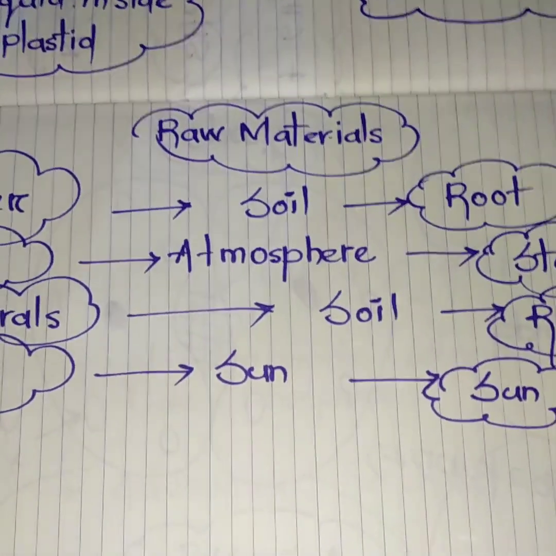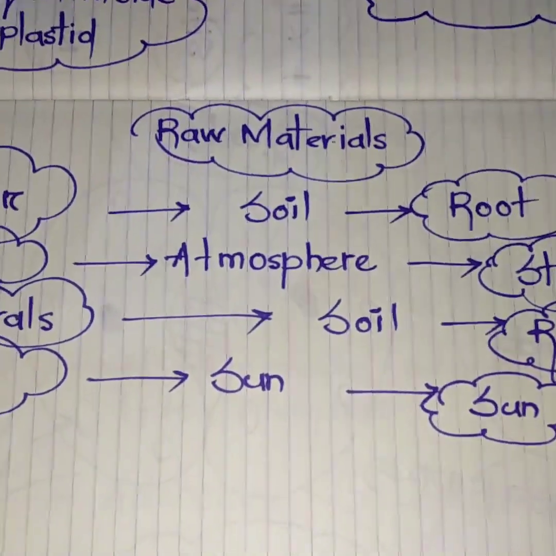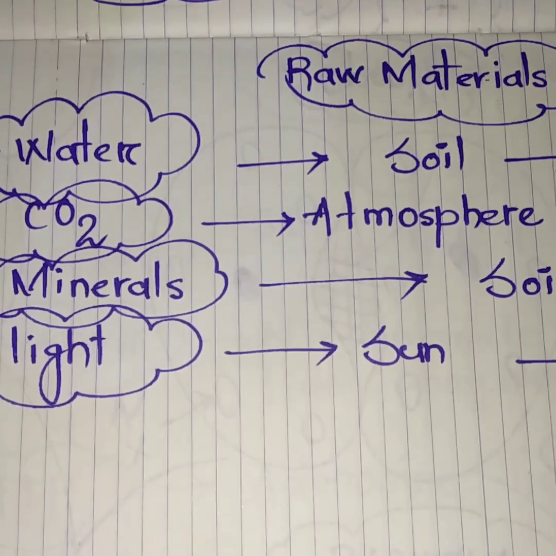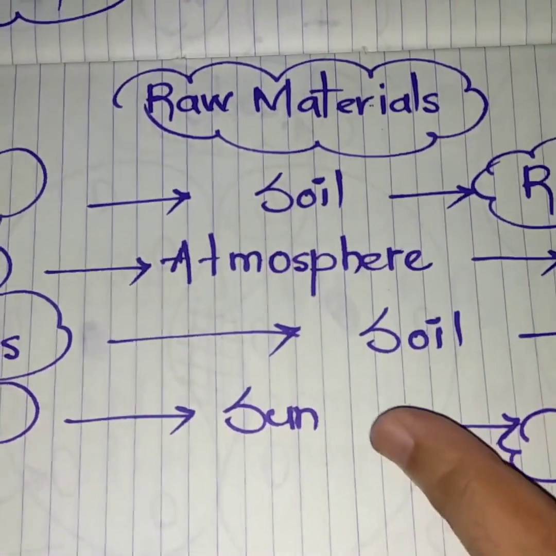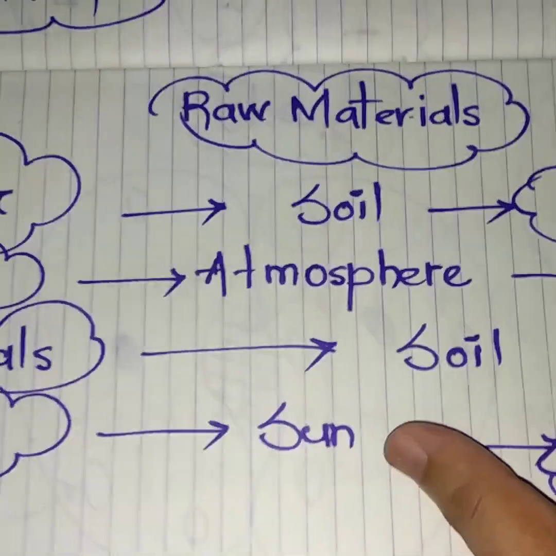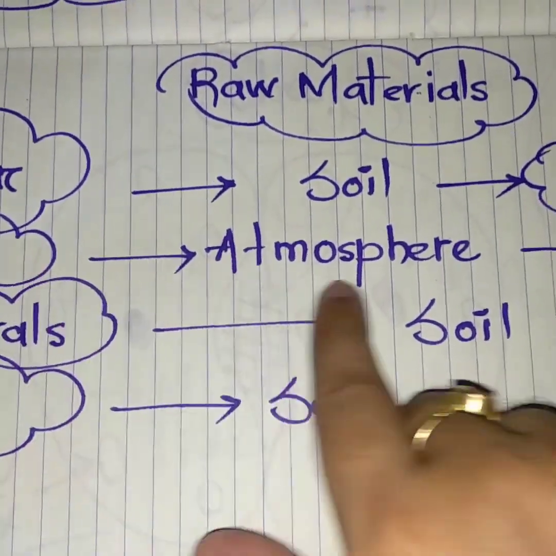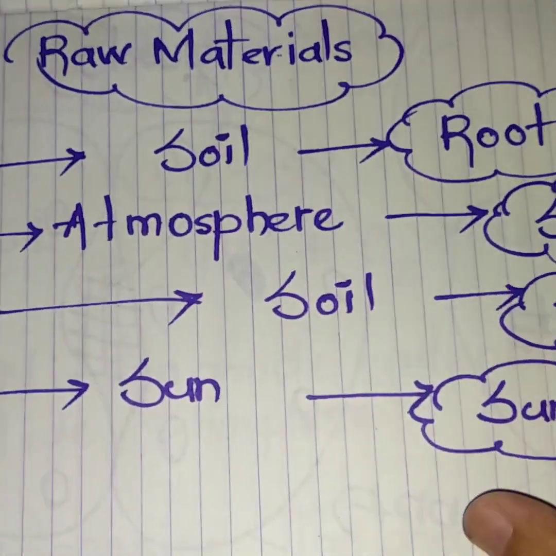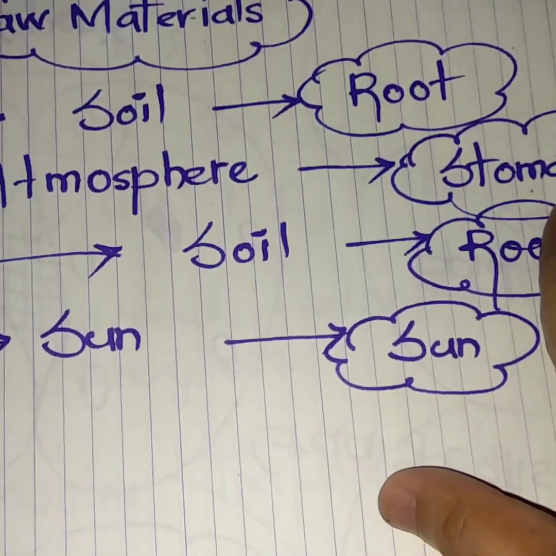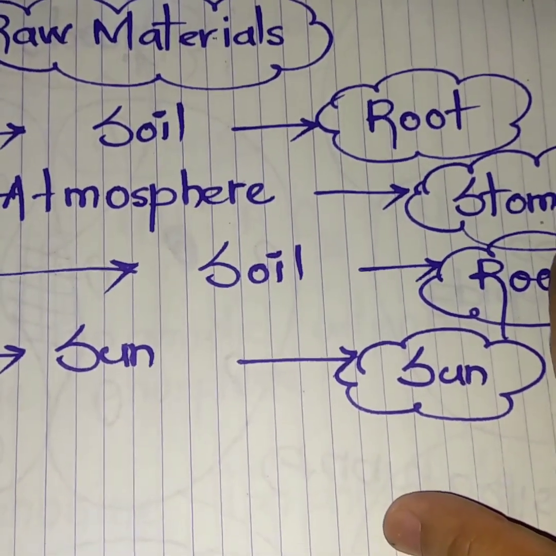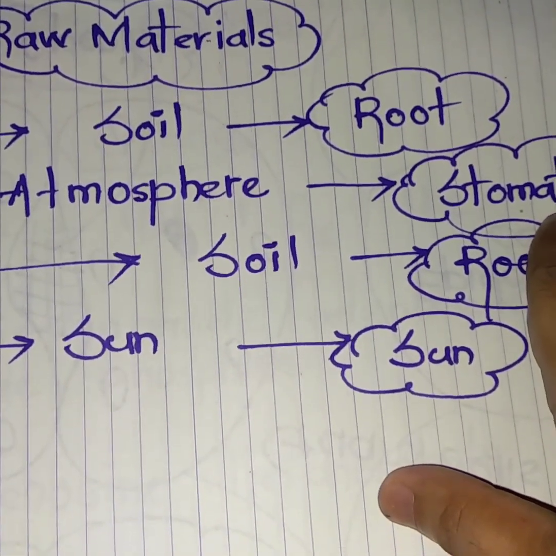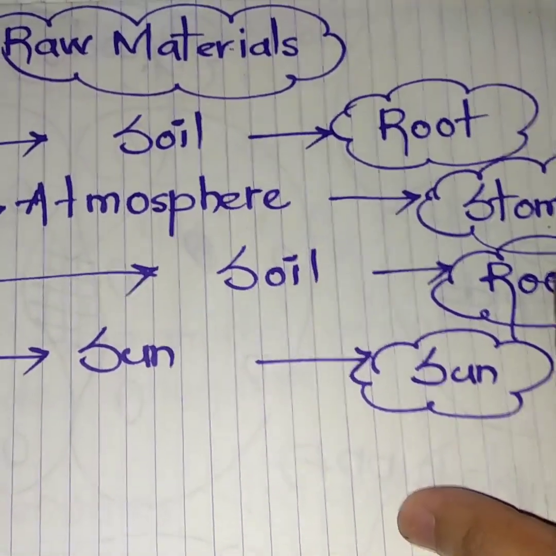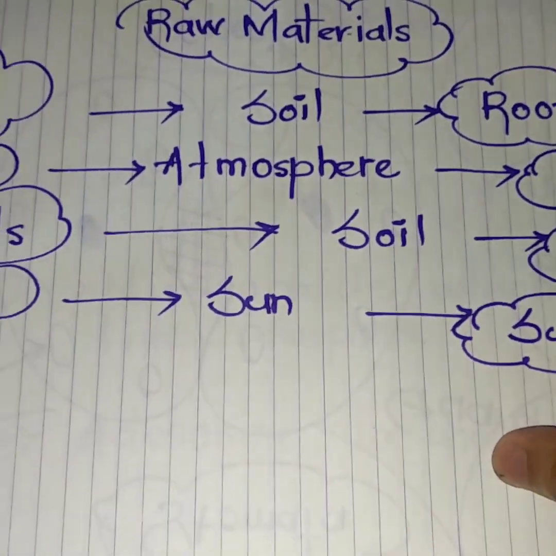Clear? Then come to the raw materials you will need for photosynthesis. Water we get from the soil, and the root is responsible for uptake of water. Carbon dioxide is available in the atmosphere, and stomata, very small tiny pores on the surface of the leaf, absorb carbon dioxide from the atmosphere.